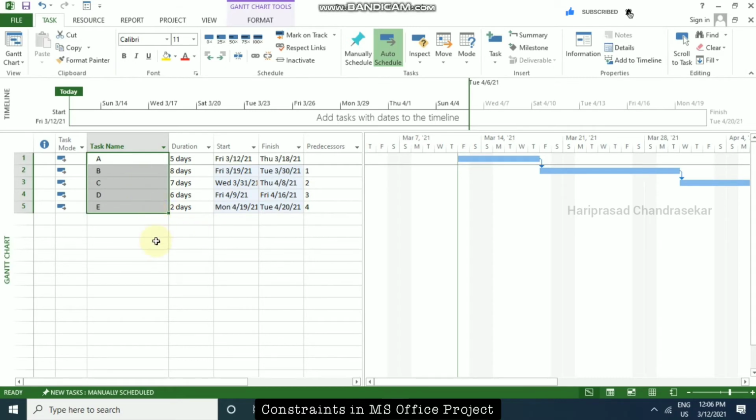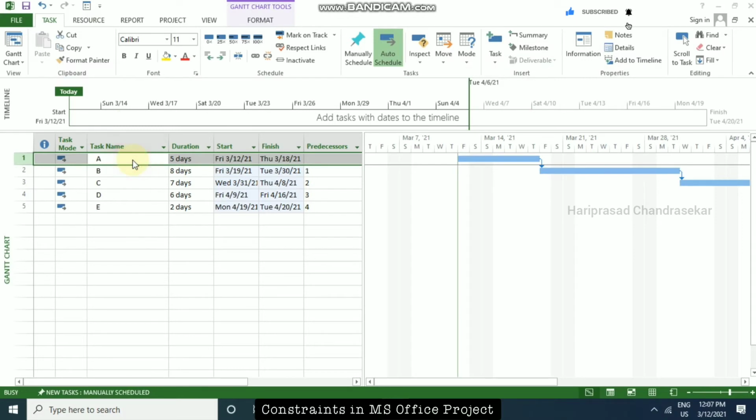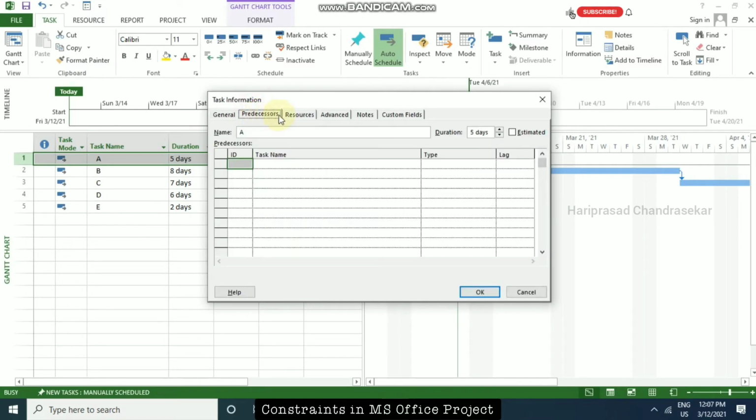Okay, now if you want to put a constraint for a particular task, what you need to do is go to the task and then properties, where we have information. You can also just double click and it will come. Okay, and here you have the predecessor, successor.